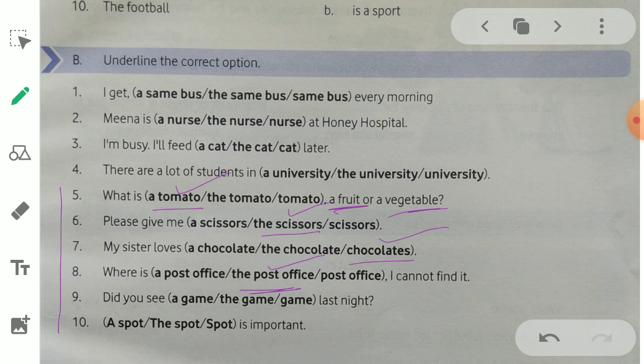Did you see a game? The game last night. Which game is very clear? The game, right? The game is the right answer.